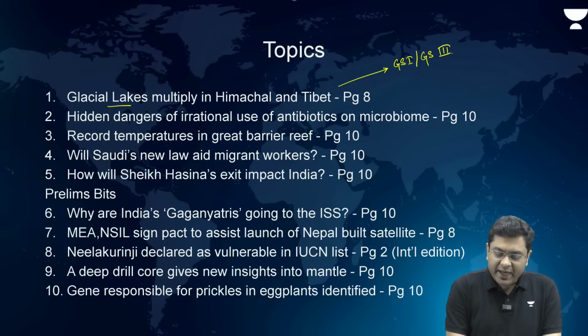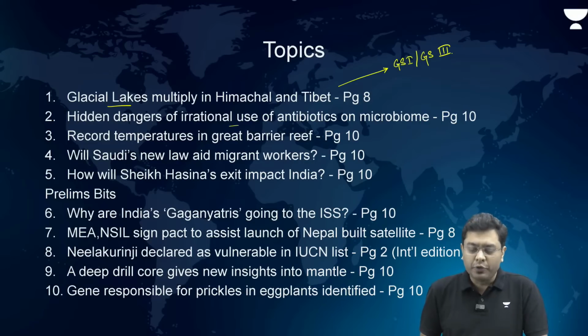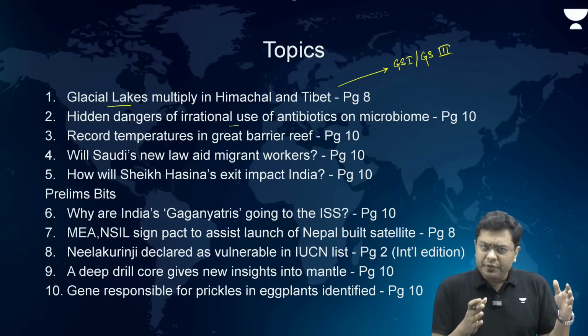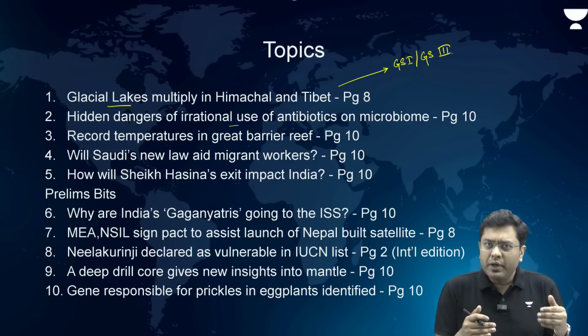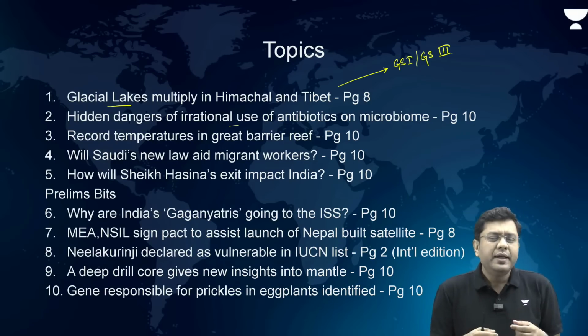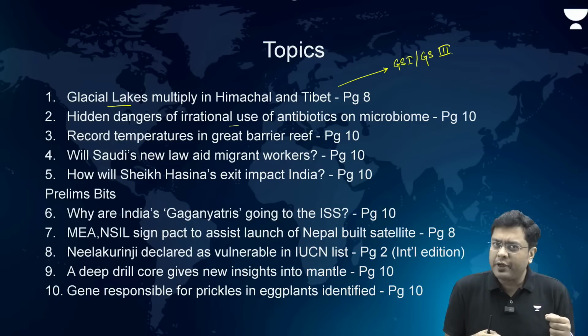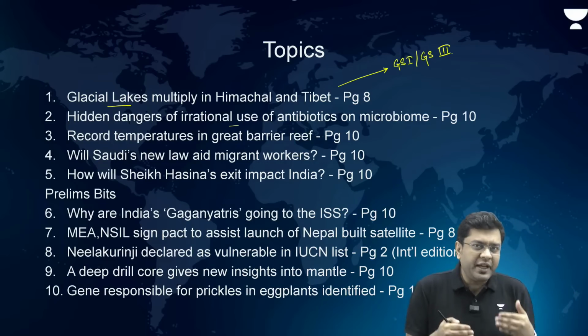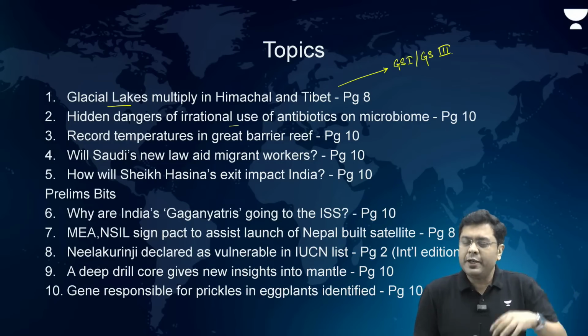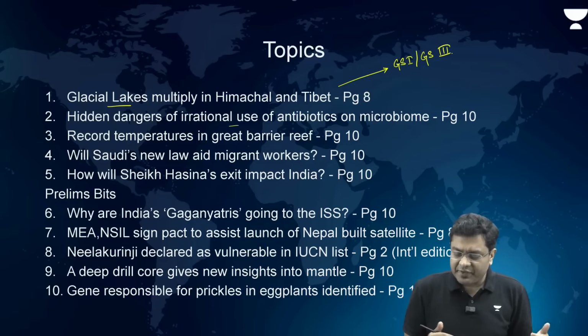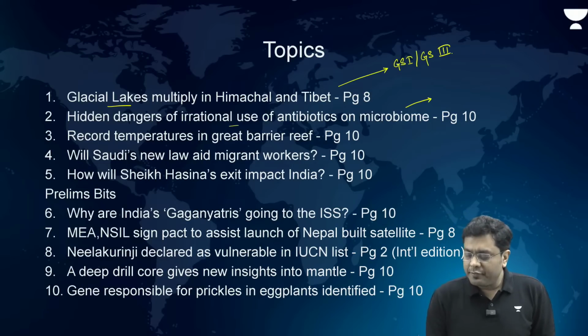Then after that, hidden dangers of irrational use of antibiotics on microbiome. This is talking about that increased amount of antibiotics usage leads to a different kind of impact on our own body system in such a way that the various different small microbes, beneficial microbes in our body, they get impacted and overall the human health suffers an impact. So this is relevant for your GS paper 3.